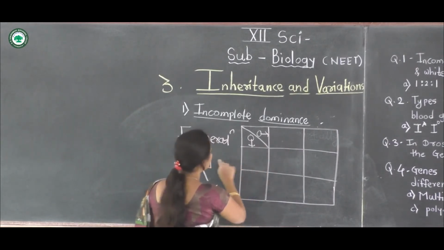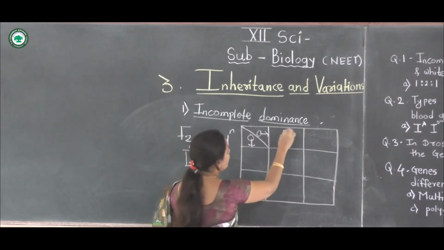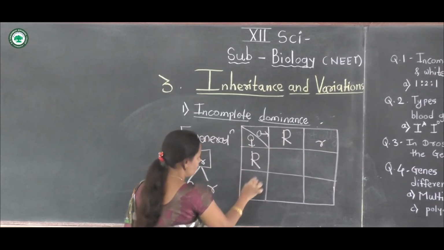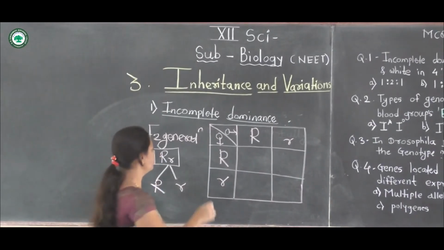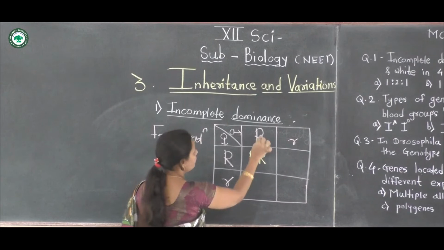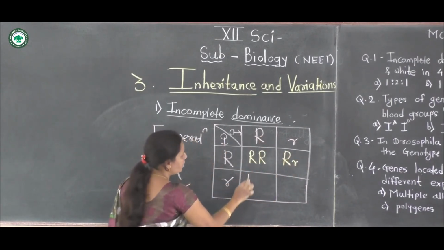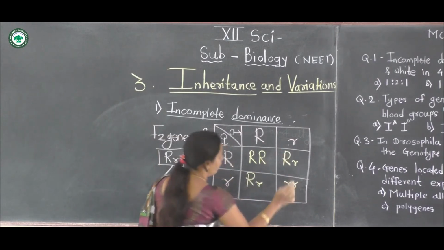With male and female gametes, the F2 will be capital R capital R, capital R small r, capital R small r, and small r small r.